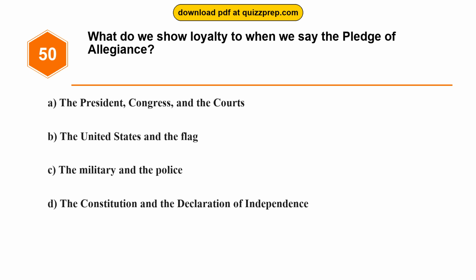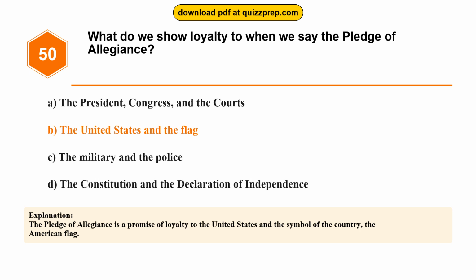Question 50. What do we show loyalty to when we say the Pledge of Allegiance? Option A, the President, Congress, and the courts. Option B, the United States and the flag. Option C, the military and the police. Option D, the Constitution and the Declaration of Independence. The correct answer is option B, the United States and the flag. The Pledge of Allegiance is a promise of loyalty to the United States and the symbol of the country, the American flag.